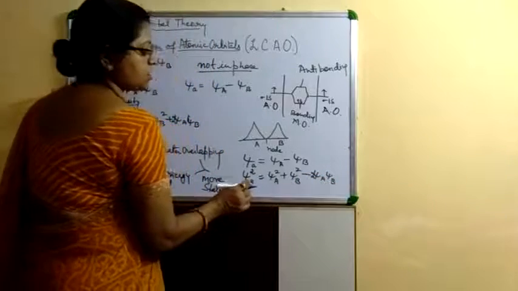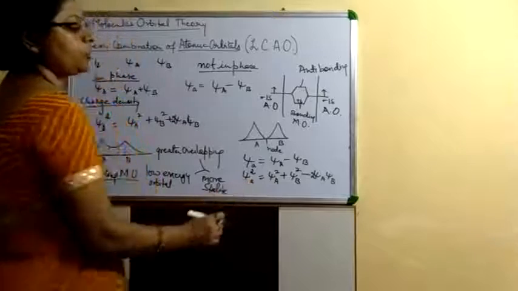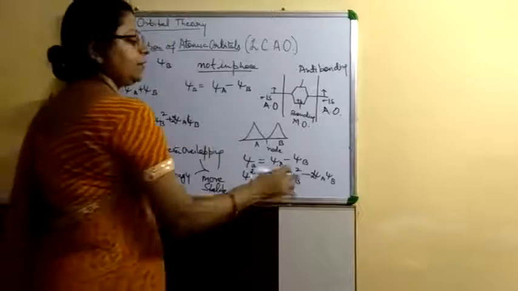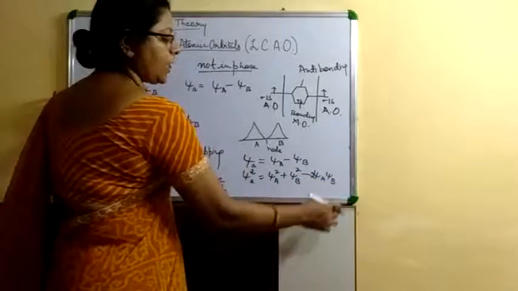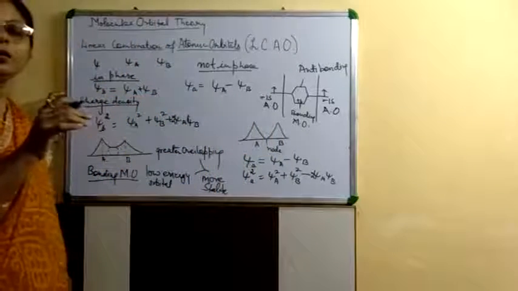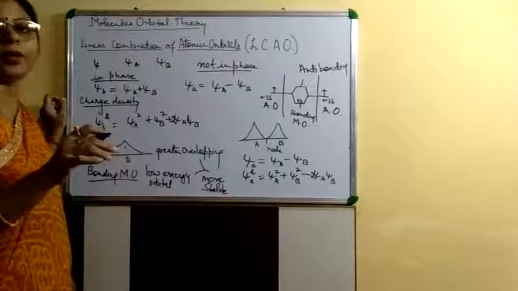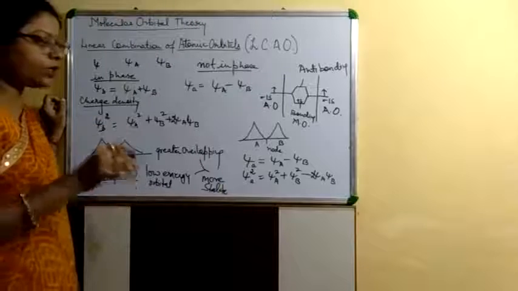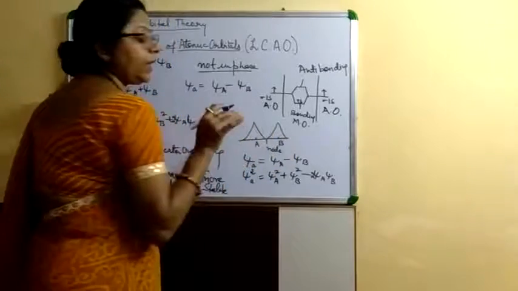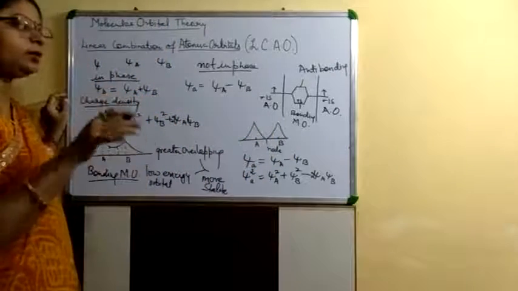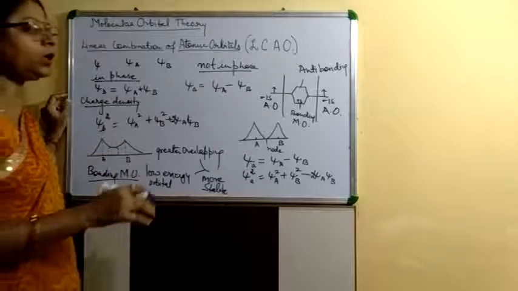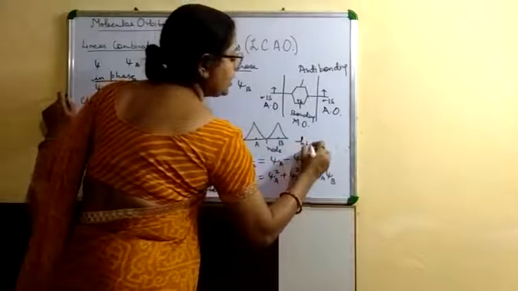Means the charge density of the anti-bonding molecular orbital is less, by the term 2 psi AB, than the sum of both the atomic orbitals, which indicates that nuclei A and B repel each other, and the molecular orbital is known as the repulsive molecular orbital, which has higher energy.